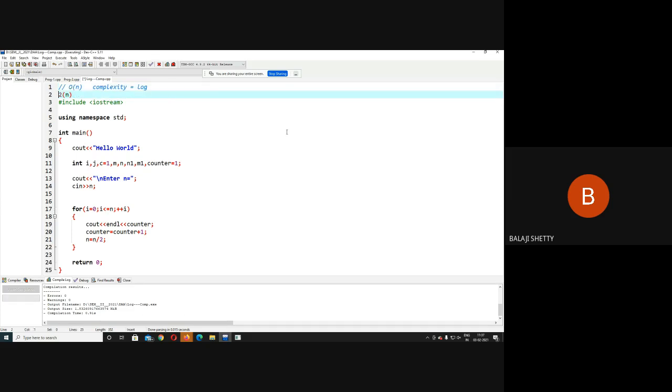This is your complexity, log n to the base 2. Why 2? Because we are dividing it by 2. That's why it is log to the base 2. This is the complexity. Now let us print the value of n here.